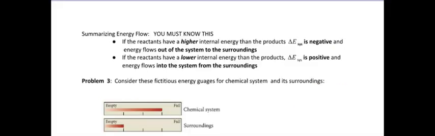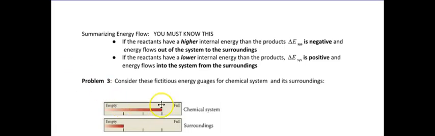So it says summarizing energy flow. Oh, you must know this, okay? Commit this to memory if it doesn't make sense, all right? If you can't figure this out, if you can't reason it out, just memorize it, okay? If the reactants have a higher internal energy than the products, the delta E, the change in the energy of the system, is negative, and the energy flows out of the system to the surroundings. That's like what we saw on the first page of your notes in section 6.2. If the reactants have a lower internal energy than the products, the delta E of the system is positive. Energy flows into the system from the surroundings.